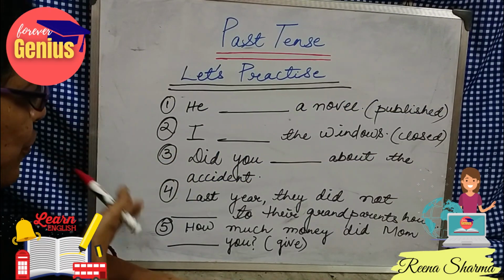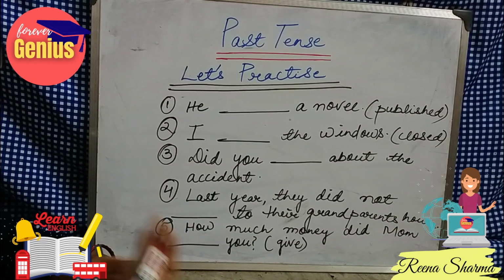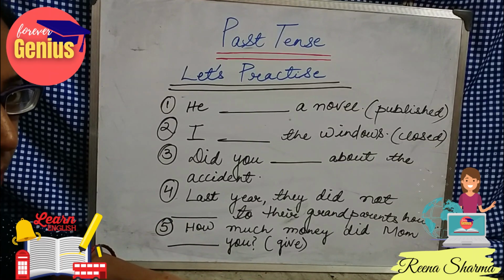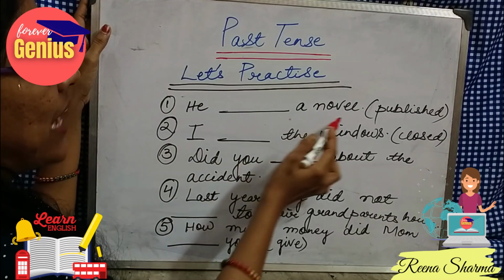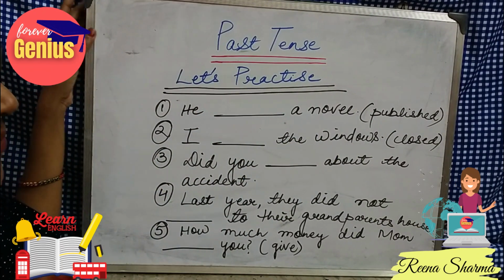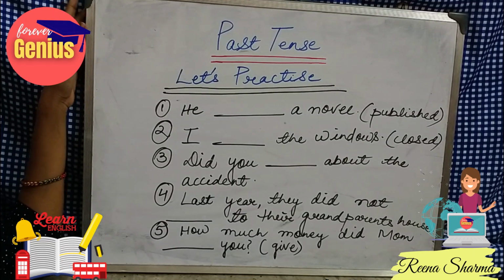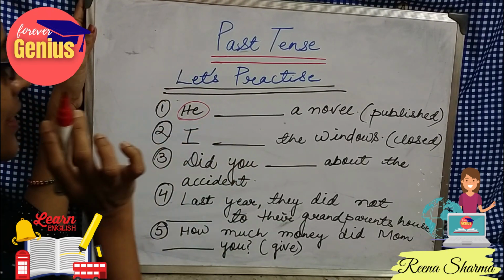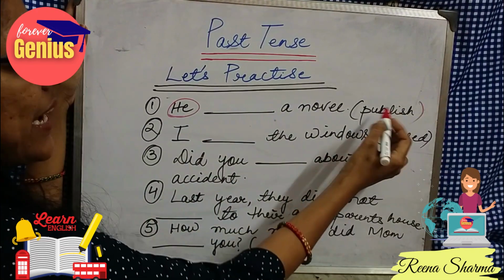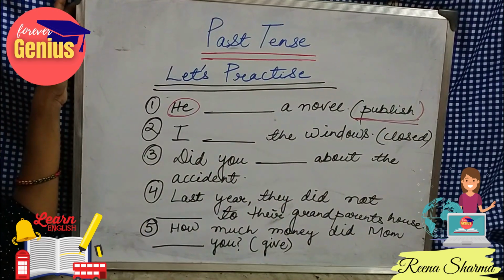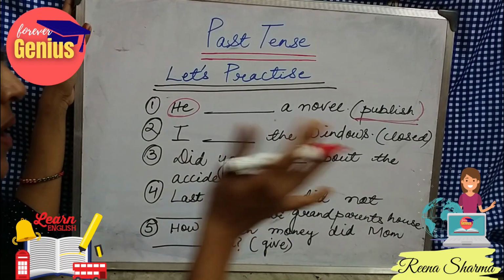Let's practice a few examples so that we can identify affirmative, interrogative and negative sentences. What will be the form? This one: he dashed a novel. What type of sentence is it? Yes, you all got it correct. This is an affirmative sentence. So I will be using the second form of the verb in this, isn't it? Subject plus second form of the verb plus object.